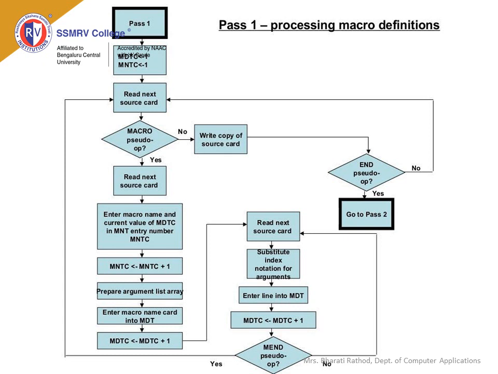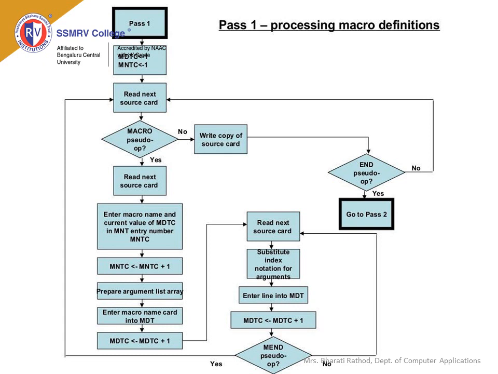Suppose the macro pseudo-op is present. Read the next line of the source program, and enter the macro name and the current value of the macro definition table counter in the macro name table entry. Increment the macro name table counter by 1. Prepare the argument list array. Enter the macro name card in the macro definition table. Increment MDTC.